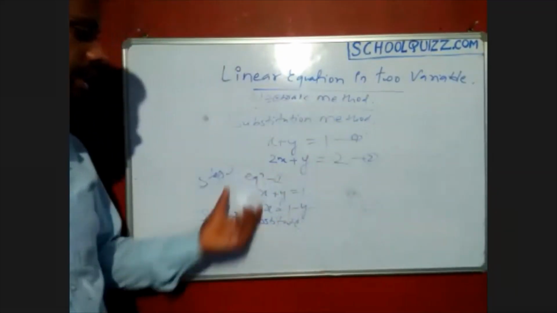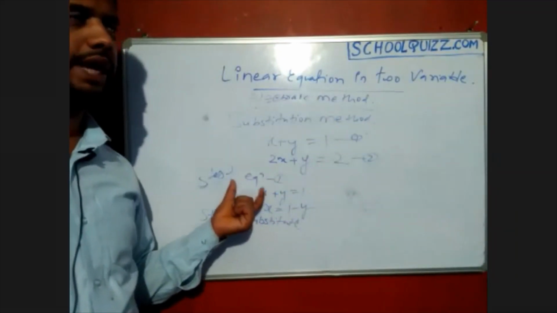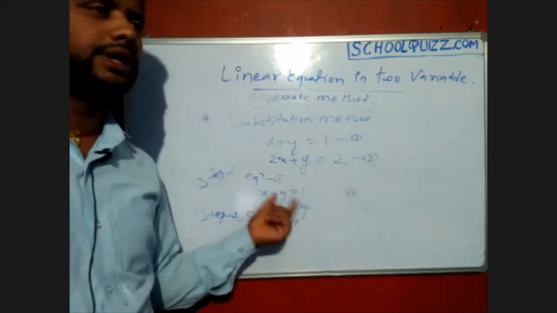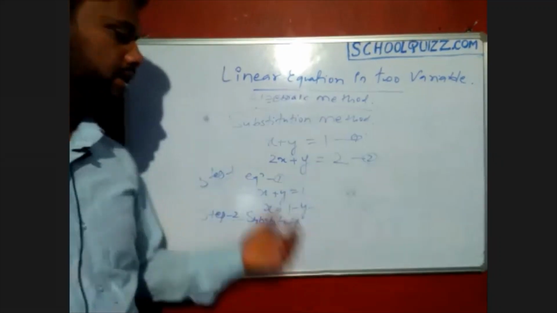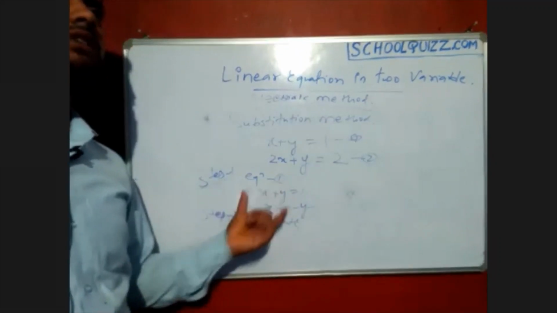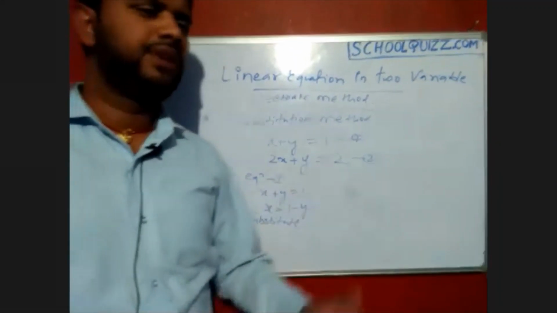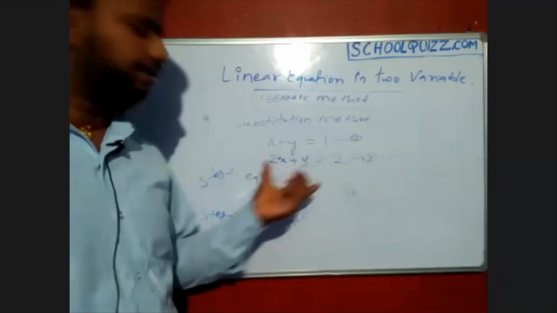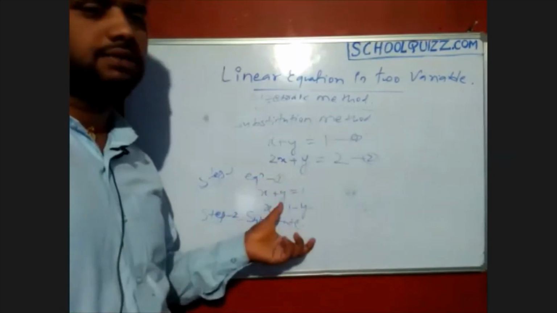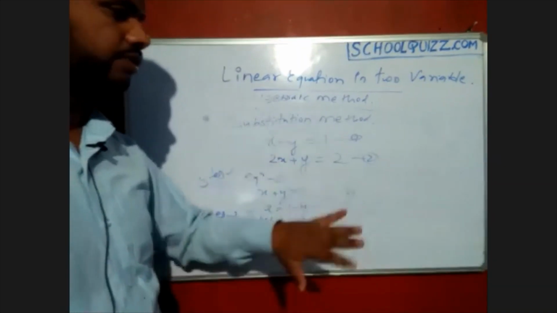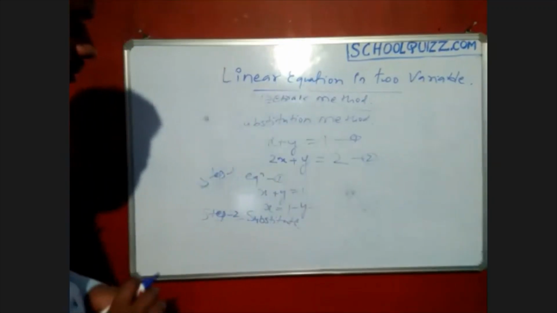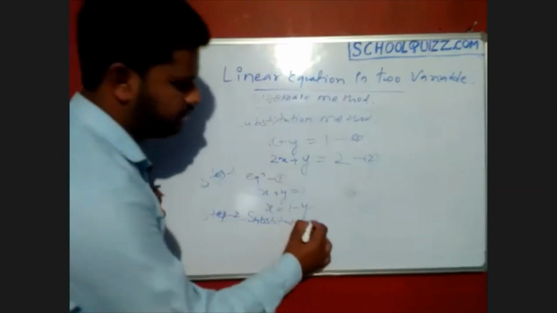Suppose here you get a big coefficient on x and y is individual, then you can take y equals like that. Or if y has a big coefficient and x is individual, you can choose x, because you should avoid division terms. If the coefficients are more in x and y, try to choose whichever division is easy. Okay, so substitute in that equation.